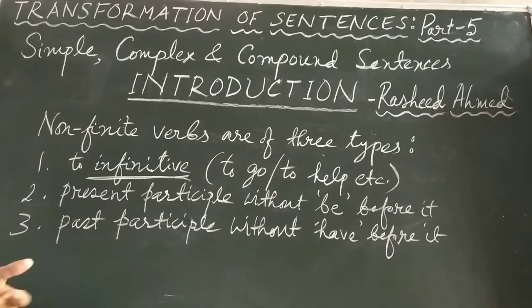To go, to play. I have given two examples. To go, to help, to play, to see, to write, to work, to cry, to love, to hate. All these are examples of non-finite verb. When you find any such things, then be sure this is an example of non-finite. We often find in sentences, for example, I want to go home. This "to go" is an example of non-finite verb.